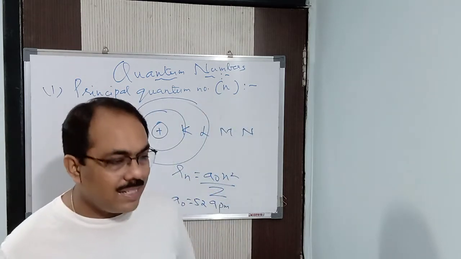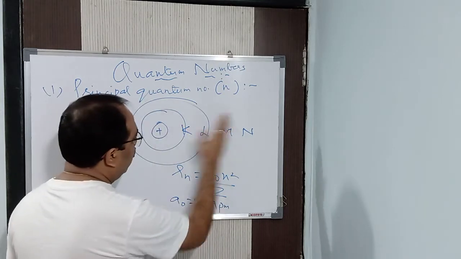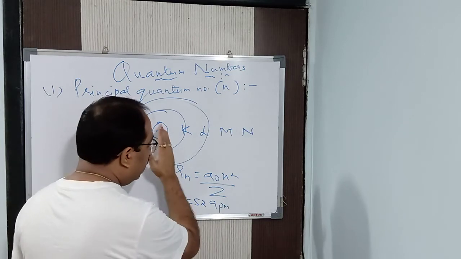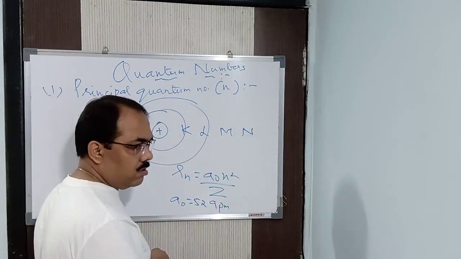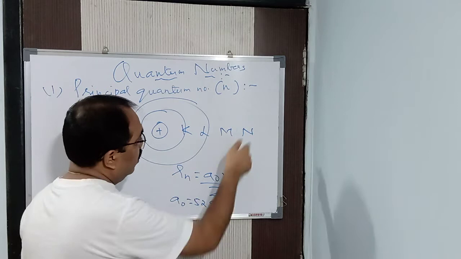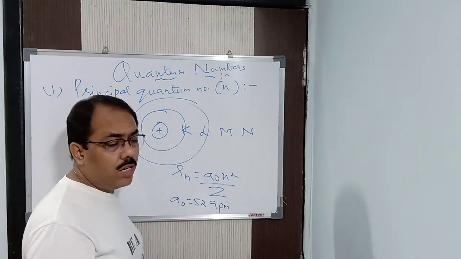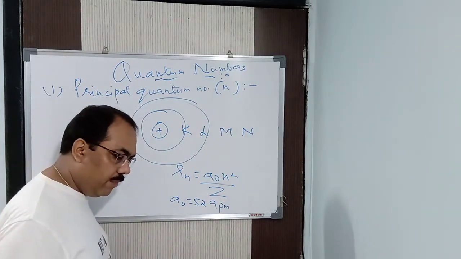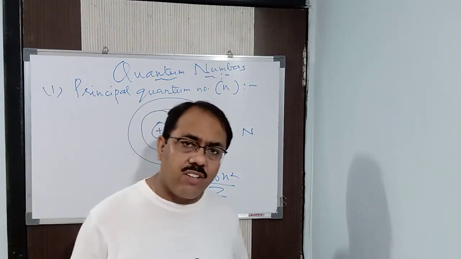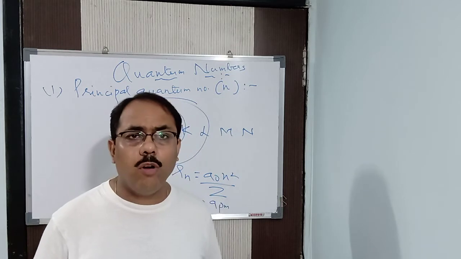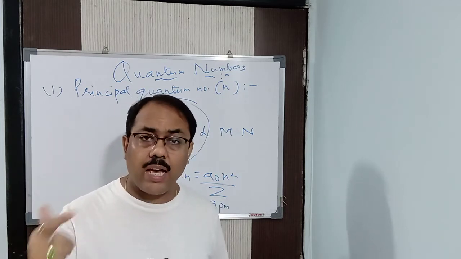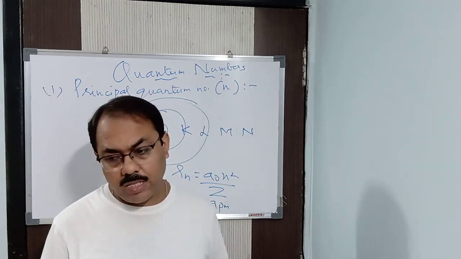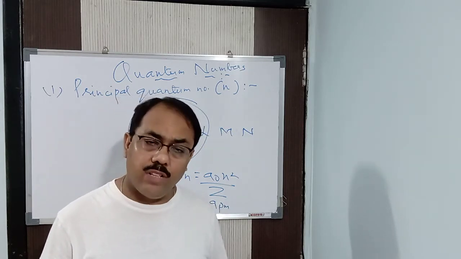Clear? So, as I said, as you move away from the nucleus, the number of shells increases and the energy decreases. Hence, as I have told you already, when an electron is present in the outermost shell, its energy is arbitrarily taken to be 0. Clear? So, in this way, the number of electrons in a particular shell we also know, given by the formula 2n square. That is, the first shell can have a maximum of 2 electrons, the second shell a maximum of 8 electrons, the third shell a maximum of 18 electrons, the fourth shell 32, and so on.